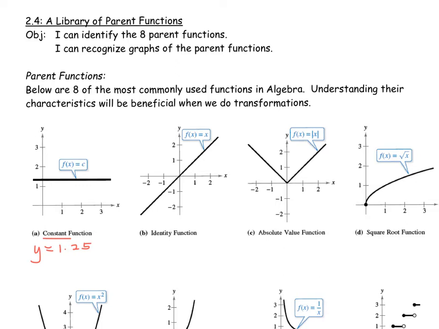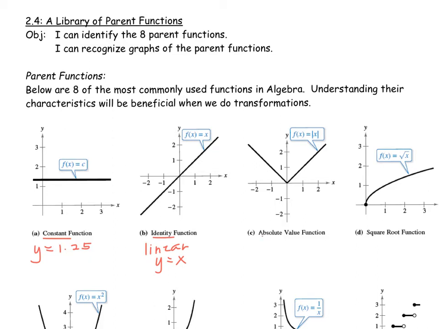An identity function is more commonly known as a linear function. And in this case, we have y equals 1x. So notice the slope is 1 and the y-intercept is 0. Nothing else is changed for that line.